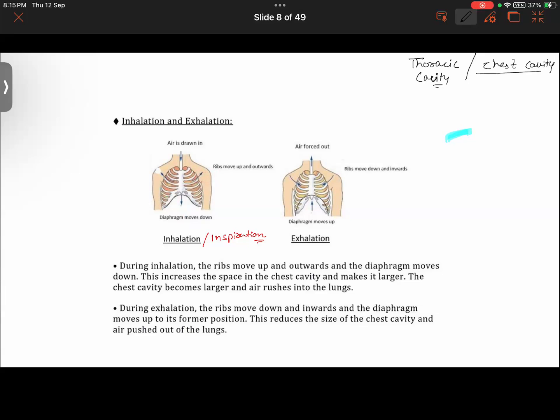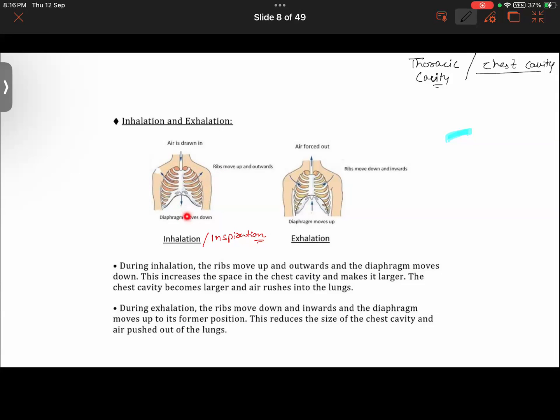So what happens whenever we take in air? Right now in the class, take a deep breath. What do you observe? Does the size of the rib cage increase or decrease? It increases. So during inhalation, the size of the rib cage increases as the muscles on the rib cage pull it outward. The rib cage moves up and outward, and the diaphragm moves down.